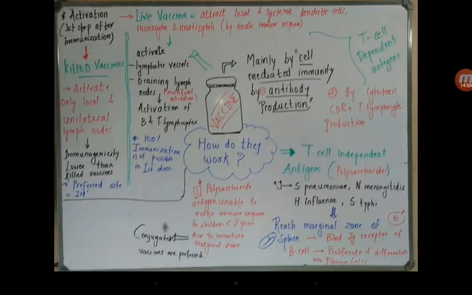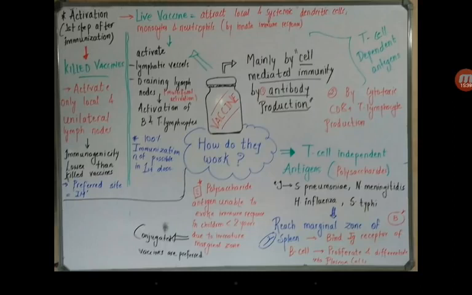That is a very limited area, so their immunogenicity is really very low, and the preferred site for the vaccine is intramuscular, right? Now coming up to the polysaccharide vaccines. The polysaccharide antigen specifically is unable to evoke the immune response in children because they have immature marginal zones. They really develop around 18 months, that is nearly 2 years of age.